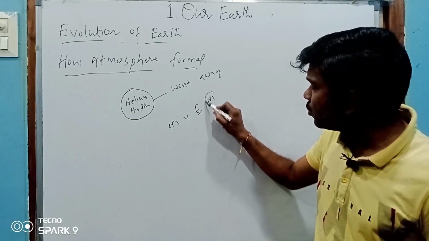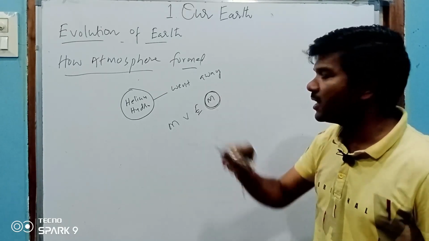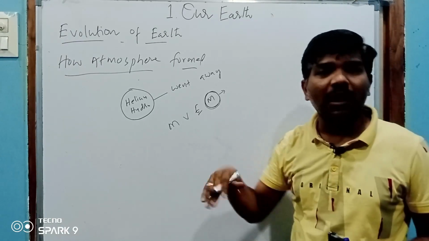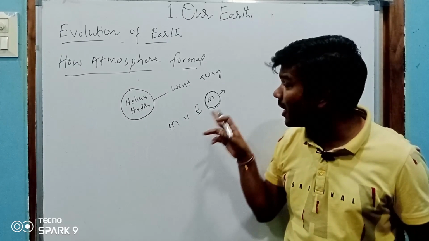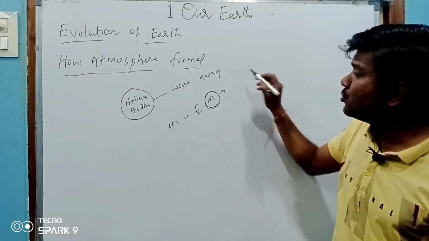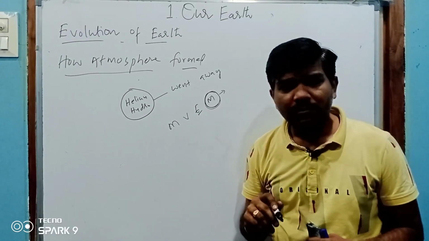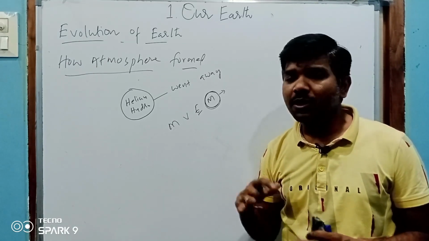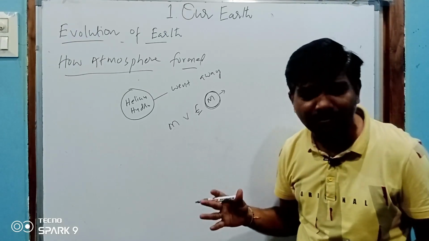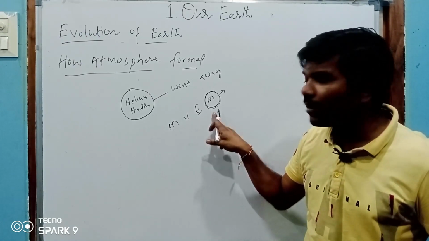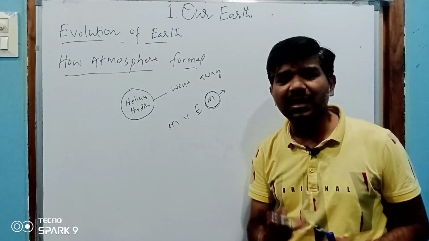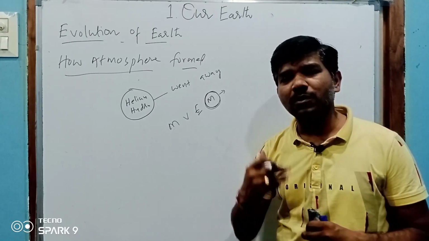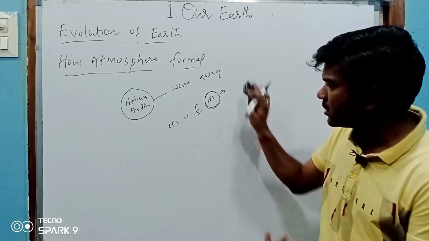There is a possibility to start a life on Mars after some million years. There may be a chance it may be formed, but on Jupiter, Saturn, Neptune it is impossible because it's completely gaseous material. On Earth and Mars the gaseous material is a little less, so there is a possibility of life or atmosphere on those planets.